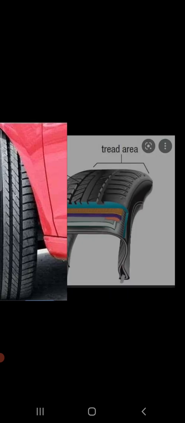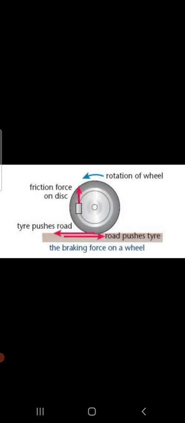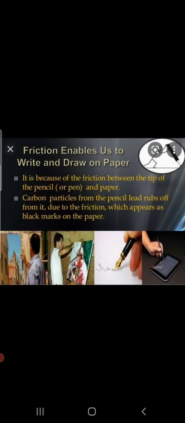That is why we observe more incidents of vehicles skidding on greasy or wet roads on rainy days. Then friction between the brake shoe and the wheel slows down or stops a moving vehicle. Friction also helps us to write. Friction between a pencil or a pen and paper helps us to write. That is why we find it difficult to write on smooth surfaces like plastic or glass.